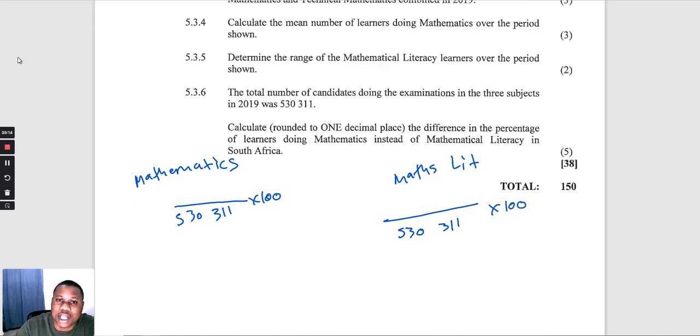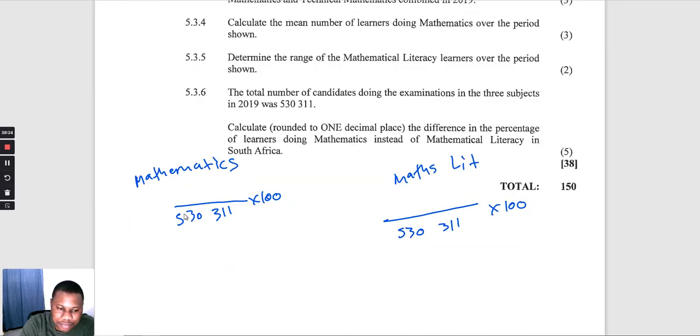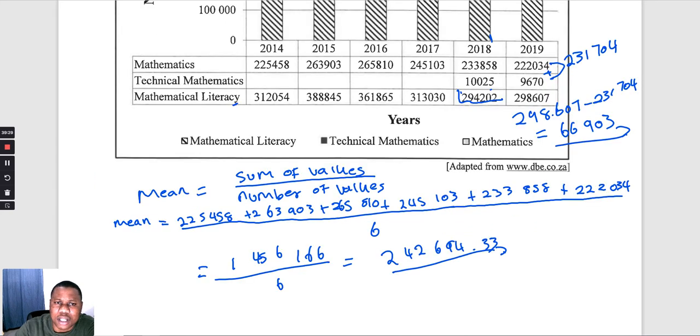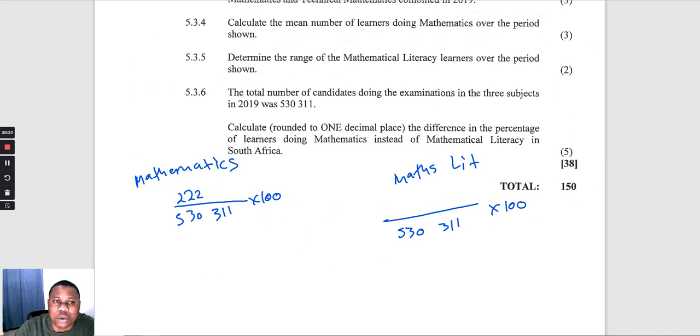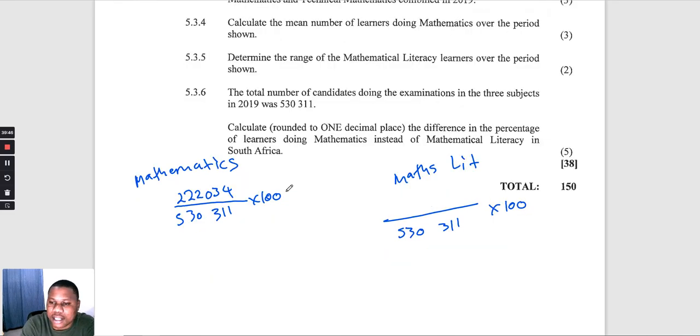So the number of learners doing mathematics in 2019 is 222,034. Then for mathematical literacy we have 298,607.